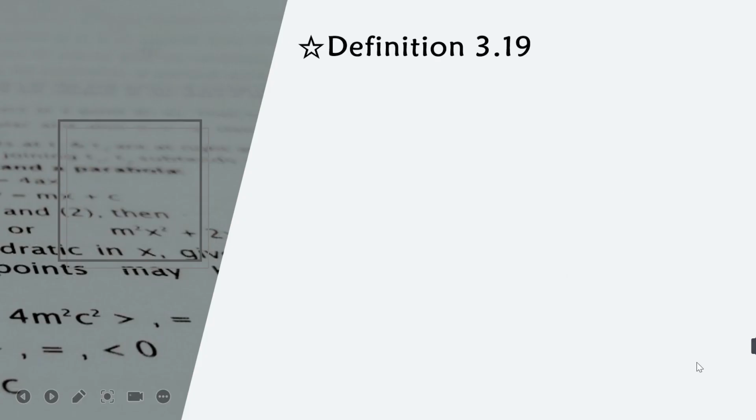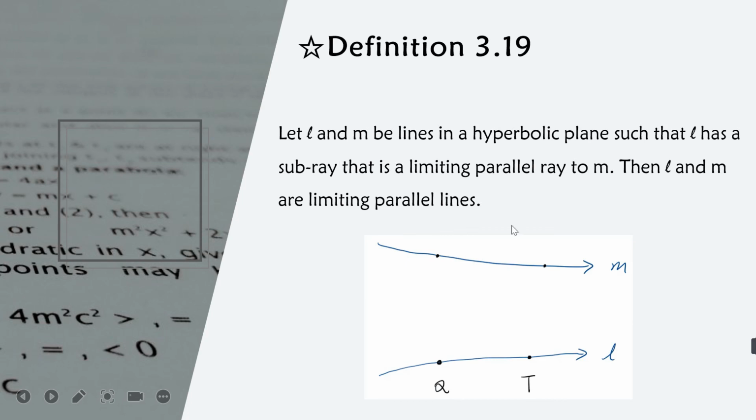And the last one is definition 319. Let L and M be lines in a hyperbolic plane such that L has a subray QT that is limiting parallel to M. QT is limiting parallel to M, so M and L, these two lines, are limiting parallel lines.